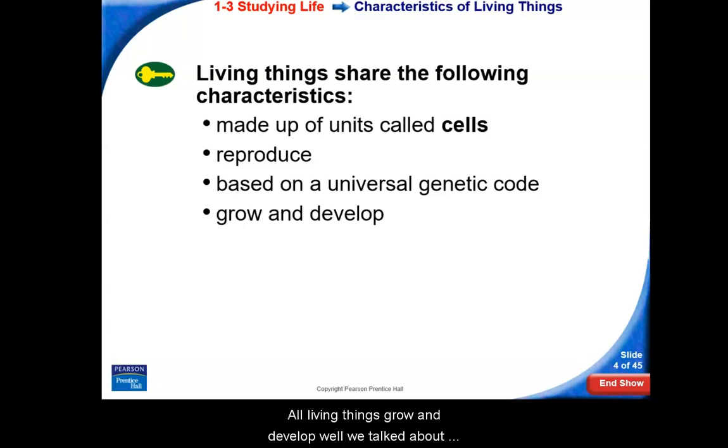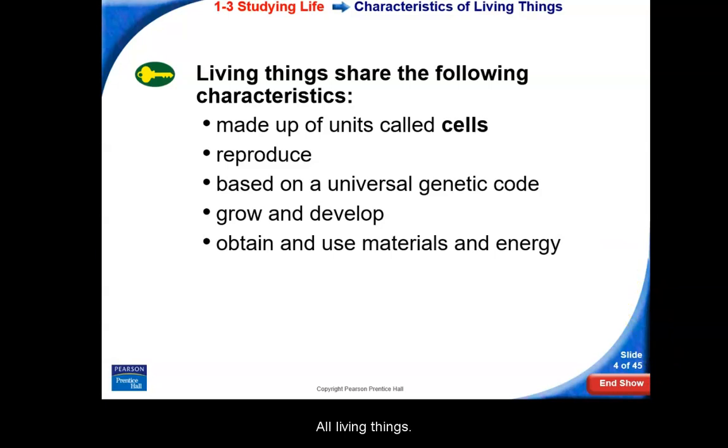All living things grow and develop. Well, we talked about living things being able to reproduce. Organisms will also grow and then develop and mature. So all living things will grow and develop. Think of yourself. When you were a little kid, you grew. Flowers start out as a seed. They grow. All living things grow and develop.